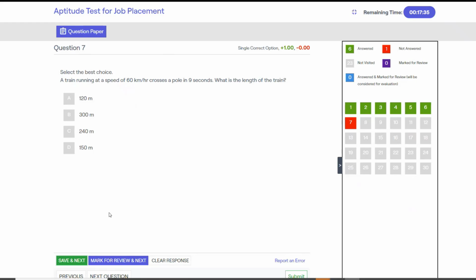Next, select the best choice. A train running at a speed of 60 km per hour crosses a pole in 9 seconds. What is the length of the train?